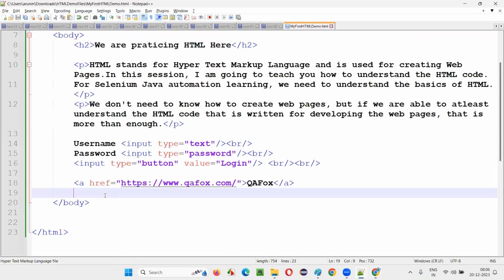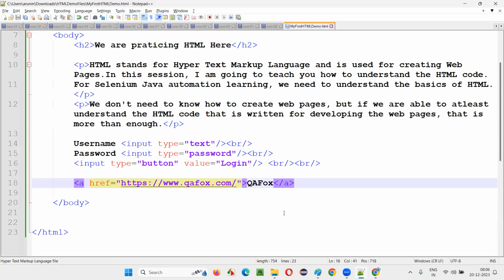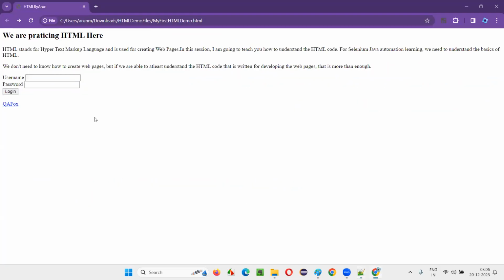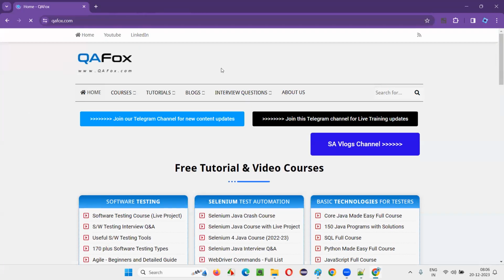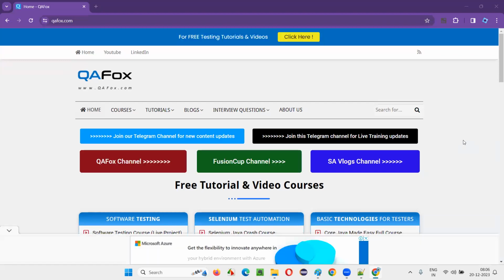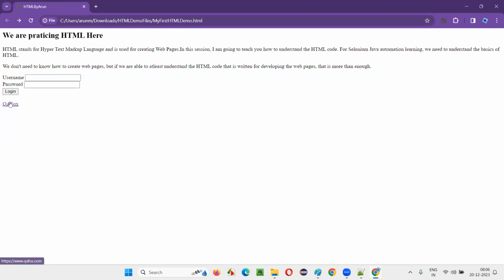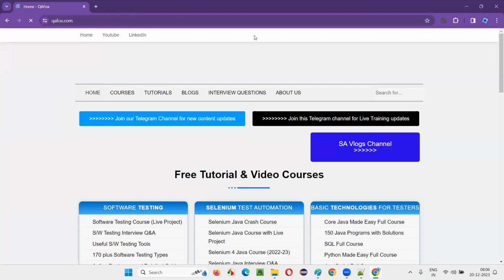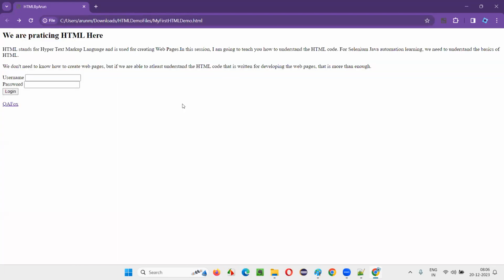One more thing I can tell you. Here, one more attribute I would like to add. You see, when I click on this qfox.com page, is this web page opening in the same tab or a different tab? Same or different tab? When I click on this QFox, is it opening in the same tab or a different tab? Same.